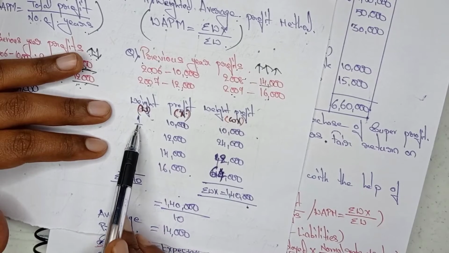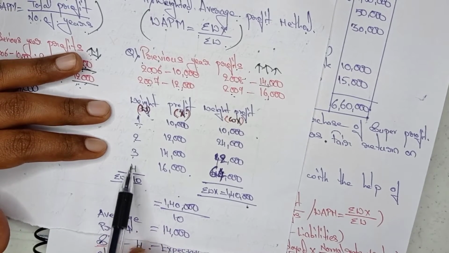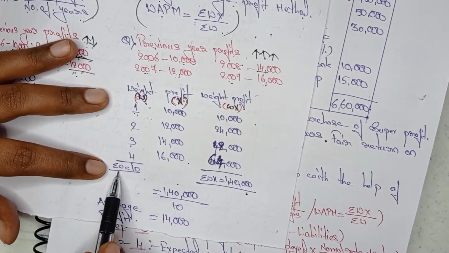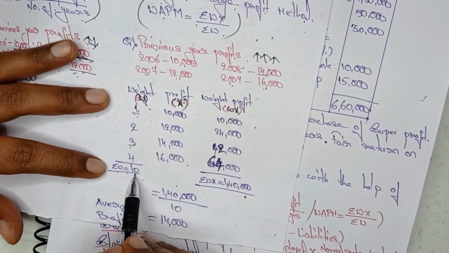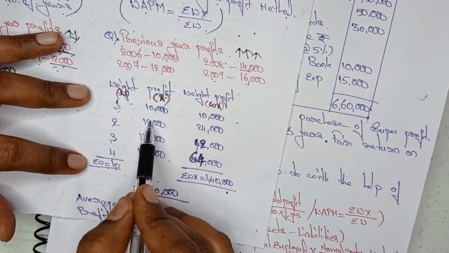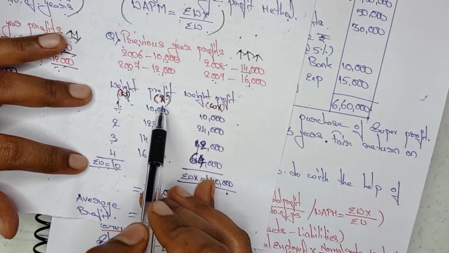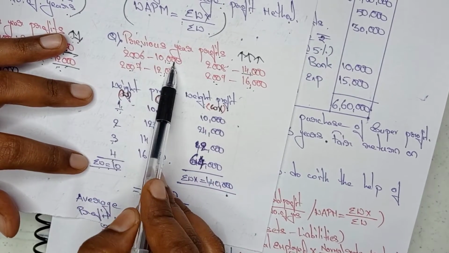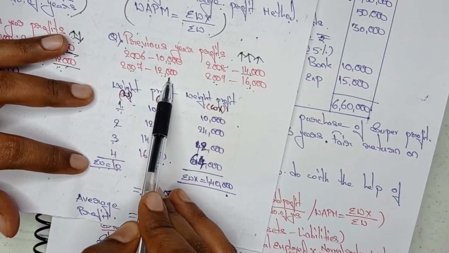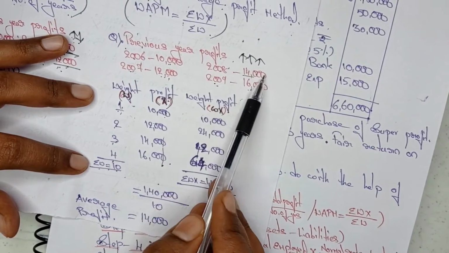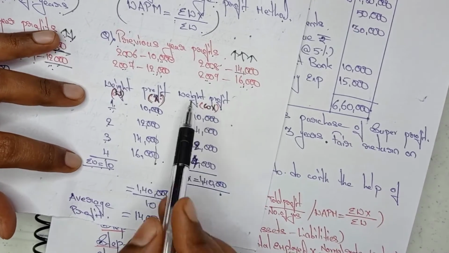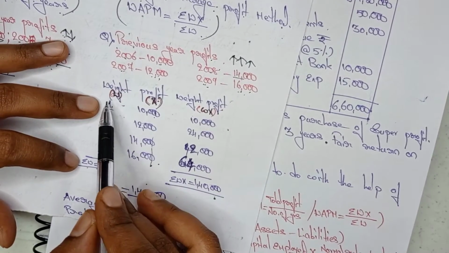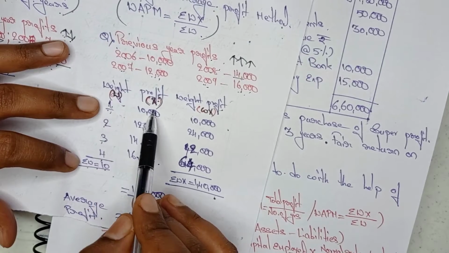Now sigma W is equal to 4 plus 3 plus 2 plus 1, which is 10. Now profits: whatever profits are there, the same I took here. 2006 profit is 10,000, 2007 profit is 12,000, 2008 profit is 14,000, 2009 profit is 16,000. Now weight profit means we multiply weight into profit.